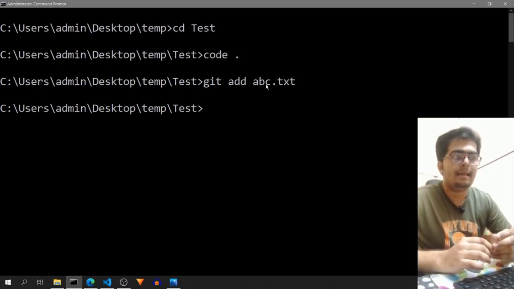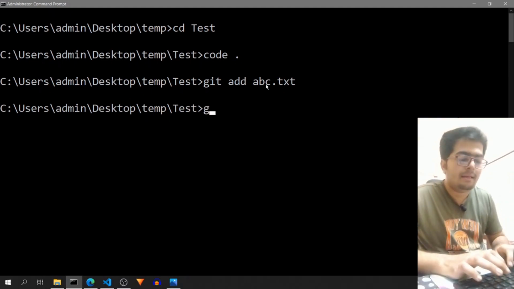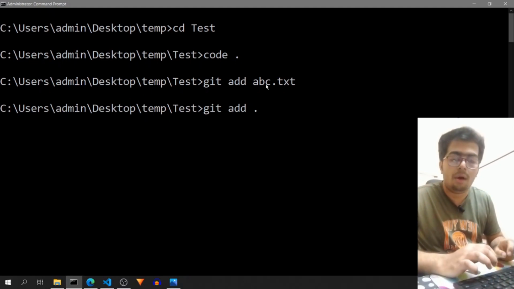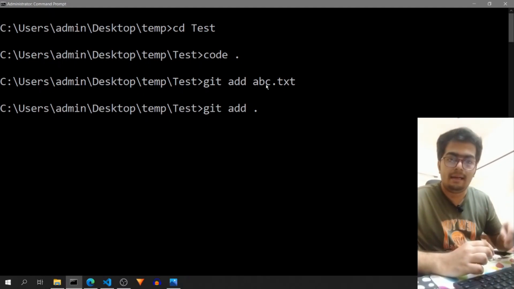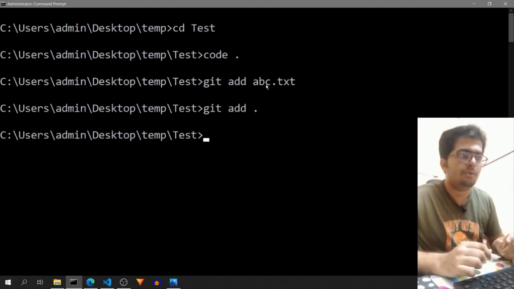So in that case, it will not be feasible to add files one by one manually. So instead of that, you can use git add and press a dot to represent that you want to add all the files that are present in the current folder. So dot represents the current folder. So if I do that, that will also work.